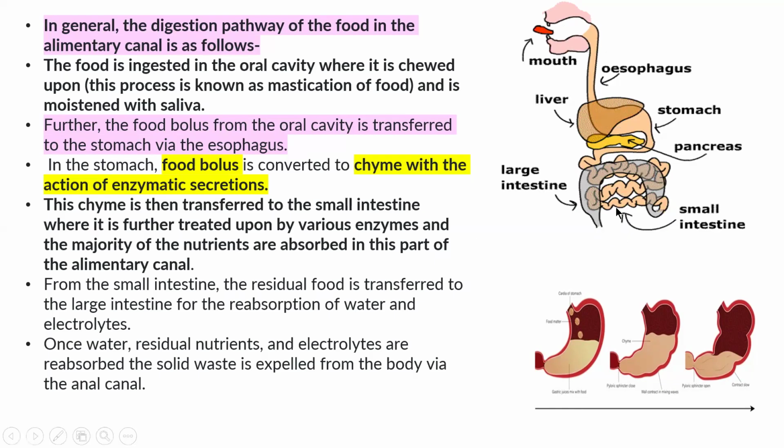The image shows this transfer to the large intestine, where reabsorption of water and electrolytes takes place. Once water and electrolytes are reabsorbed from the large intestine, the waste, the feces, become solid, and are expelled from the body by the anal canal.